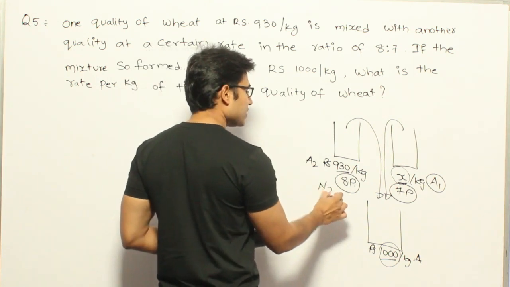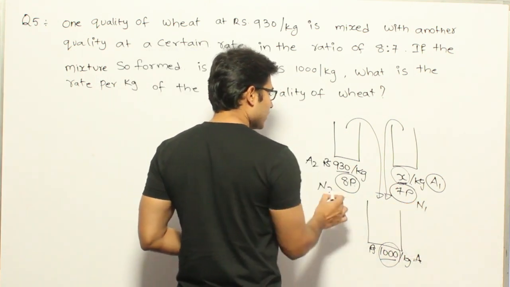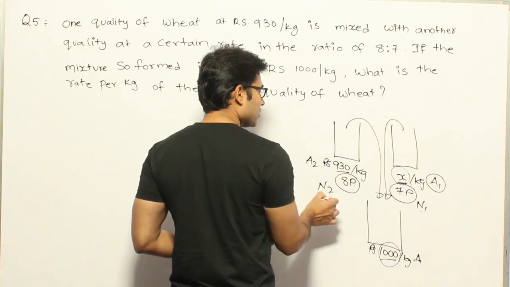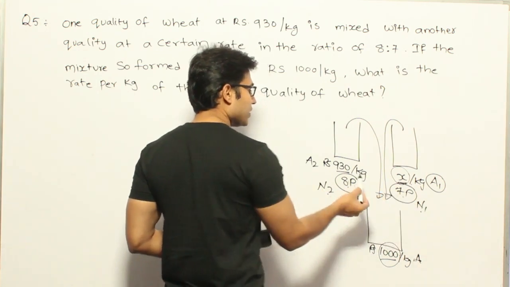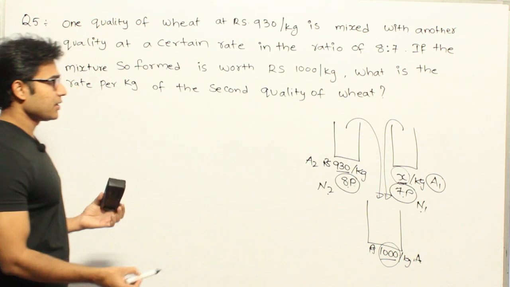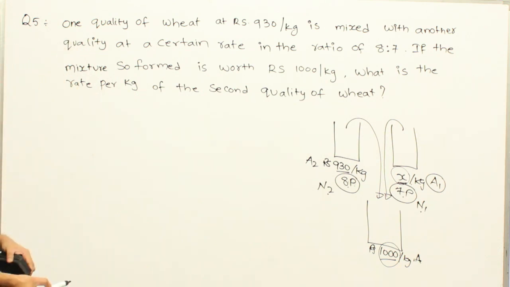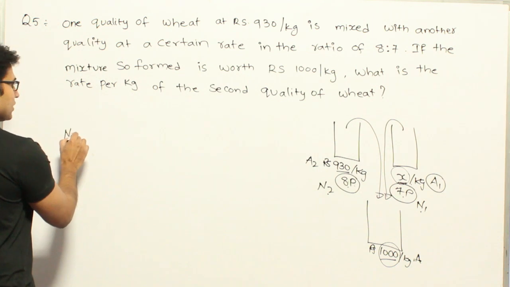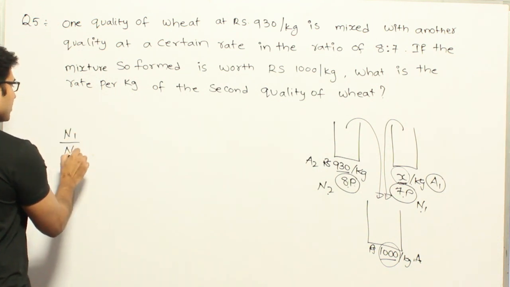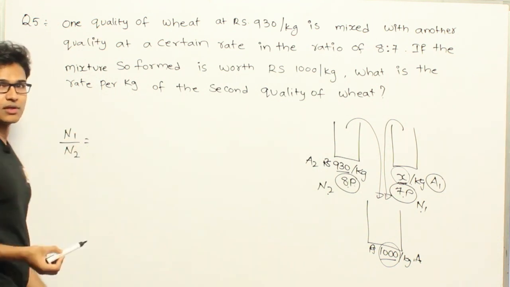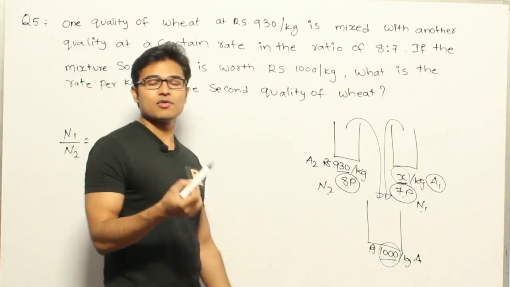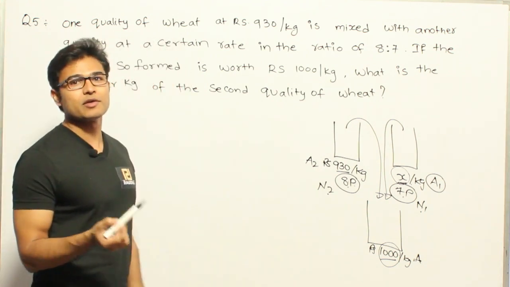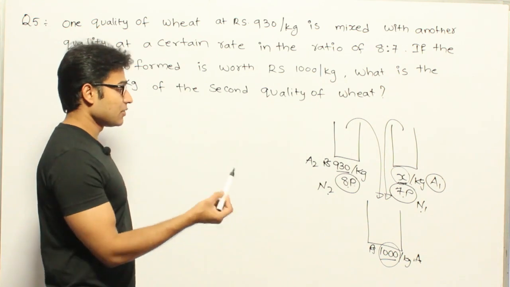Now n1 is to n2 equal to 7 is to 8. So you can directly apply the formula and get it. Otherwise you can apply the normal formula, a equal to n1 a1 plus n2 a2 divided by n1 plus n2.